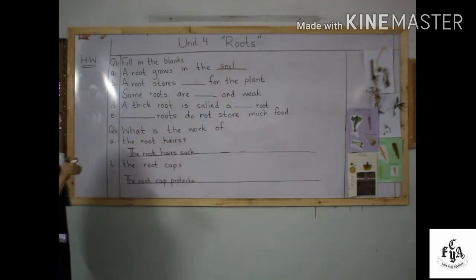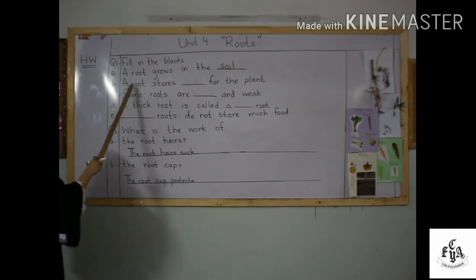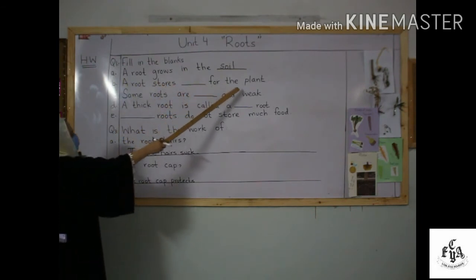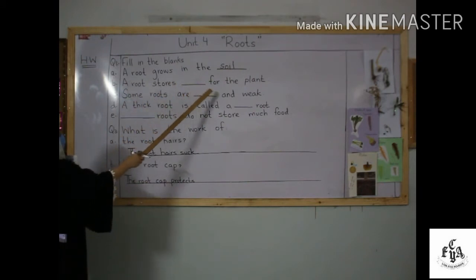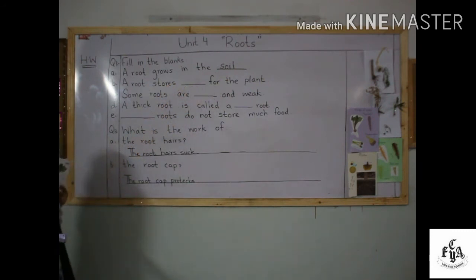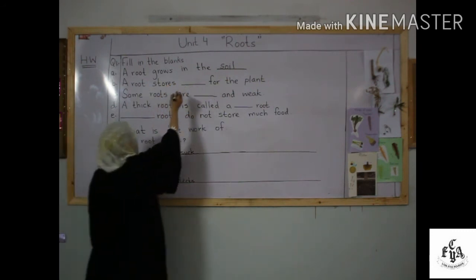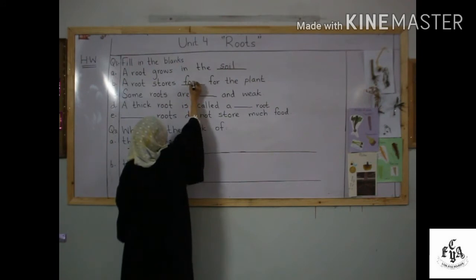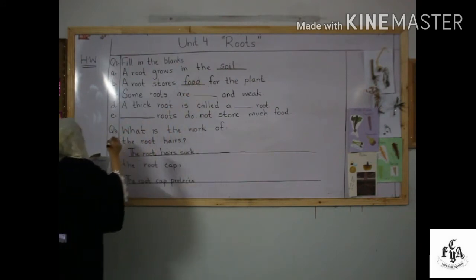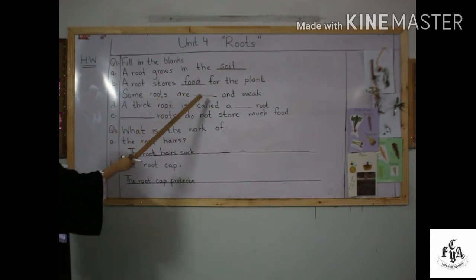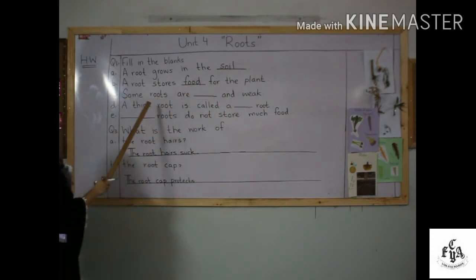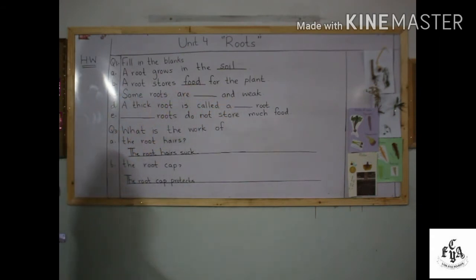Now the second one is that a root stores dash for the plant. As I told you also, what does a root do? It was in the functions of roots. A root stores food for the plant. Now the third one is that some roots are dash and weak. Some roots are thin and weak.